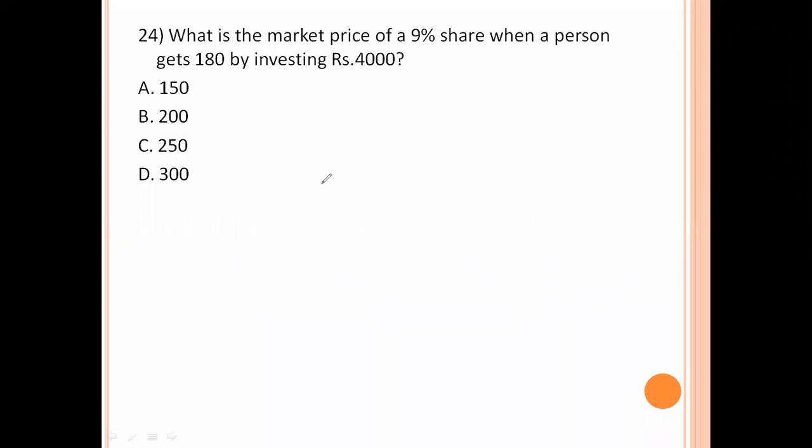What is the market price of a 9% share when a person gets 180 by investing 4,000? Here we assume the face value of the share is 100 rupees. Dividend is given, 9% means 9 rupees.